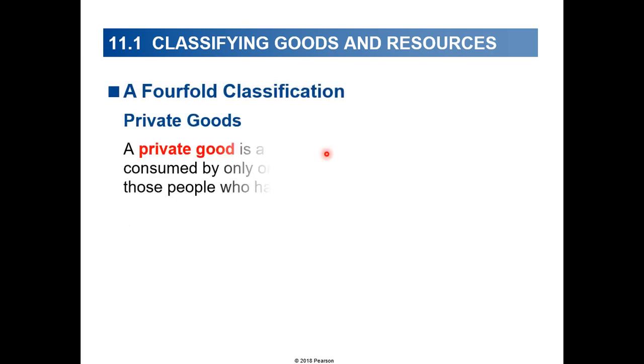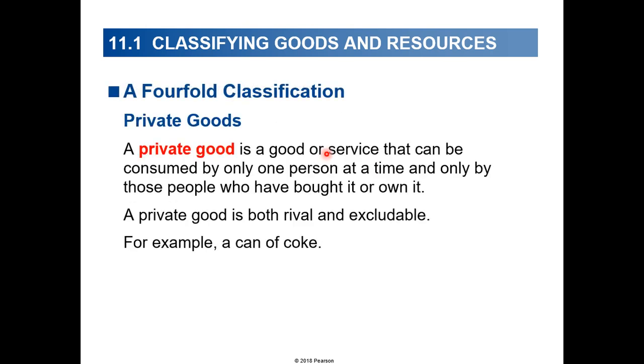So, a fourfold classification. Private goods: a private good is a good or service that can be consumed by only one person at a time, and only by those people who have bought it, so if you've bought the right to own it. A private good is both rival and excludable. For instance, a can of Coke.